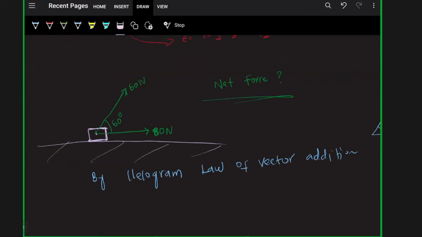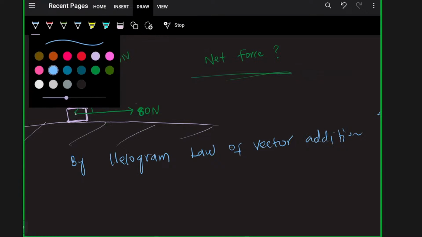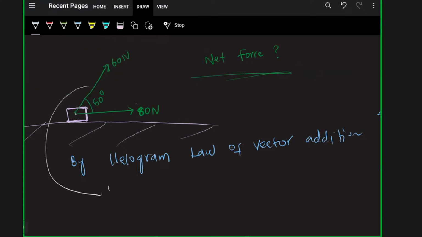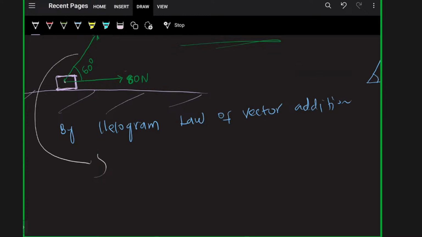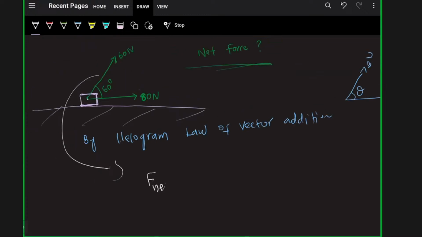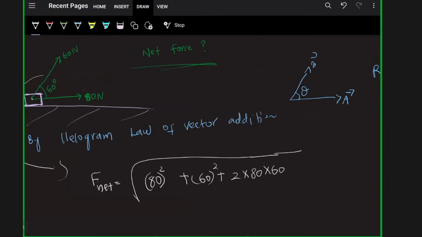Okay, see, in this question, the resultant force or the net force will be root of 80 square plus 60 square plus 2AB cos theta, correct? 2 into 80 into 60 into cos 60. Clear? Okay.